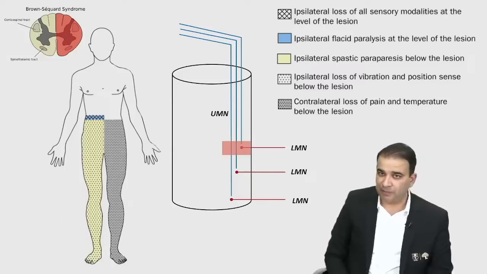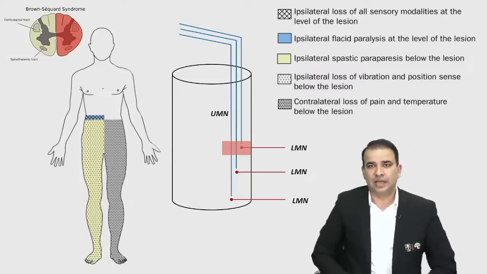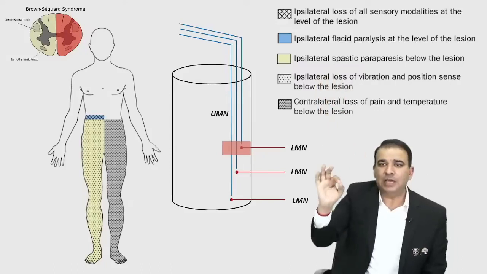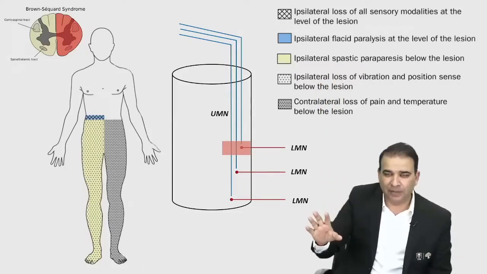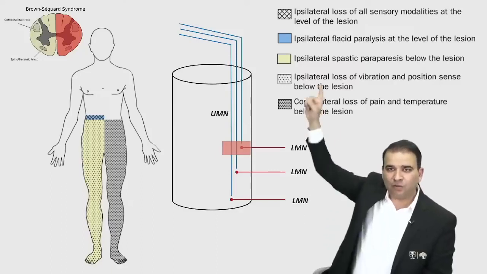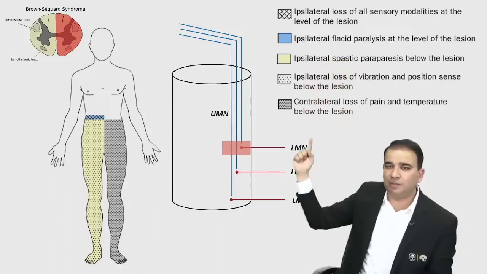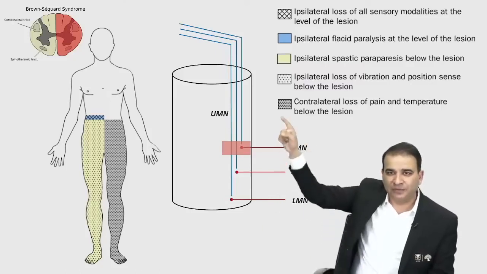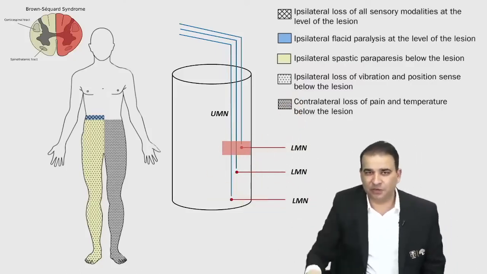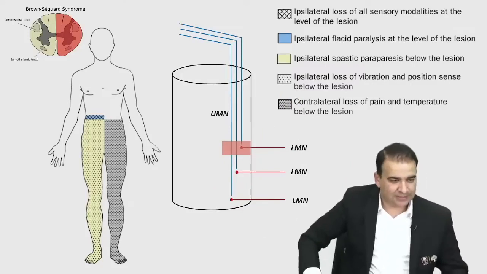Contralateral loss of pain and temperature below the level of lesion, right? The first thing to keep in mind: there will be ipsilateral loss of all sensory modalities at the level of lesion. That is true in all of them. Then you have to think about the pyramidal tract, and then about the spinothalamic tract here. You can compare these different shades and colors with the picture which is given here when you revise these slides.